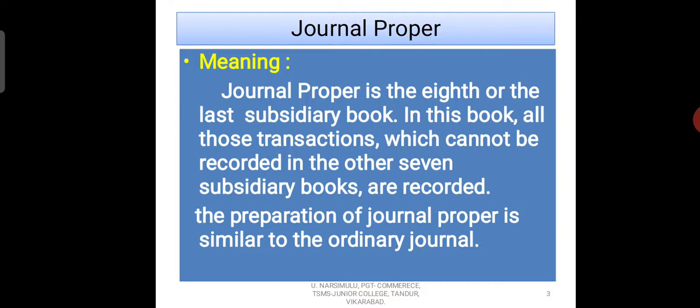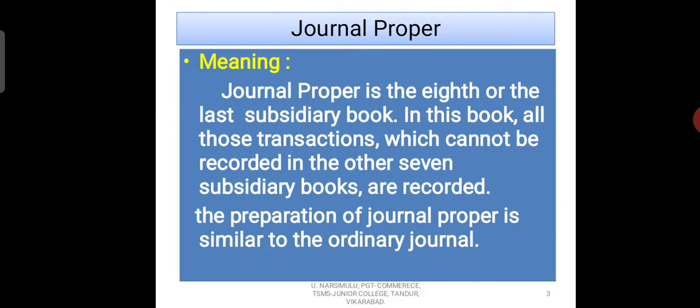So the journal proper is the last book. In the journal proper we record those transactions which we can't record in the other 7 subsidiary books. So those transactions which cannot be recorded in other 7 subsidiary books are recorded in the journal proper. Okay children, I think you understood why we use journal proper.